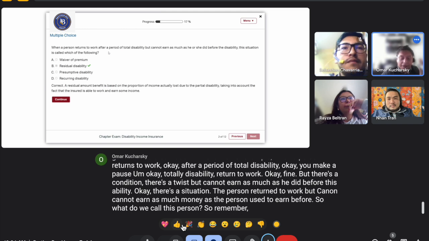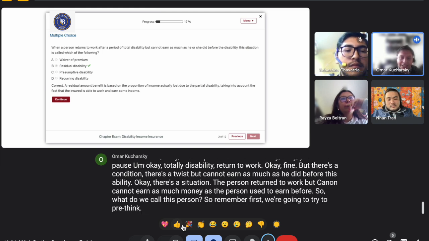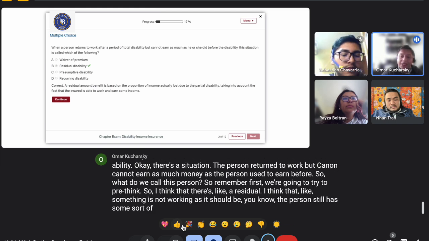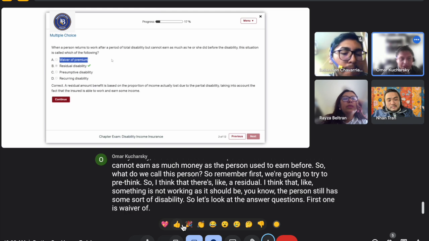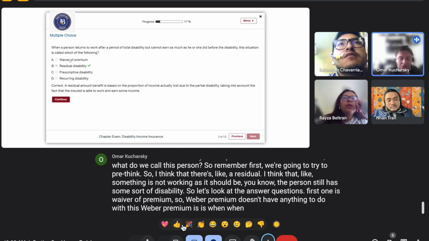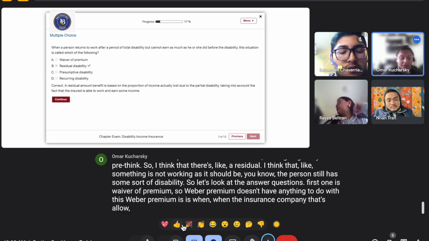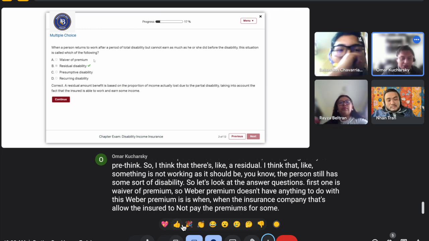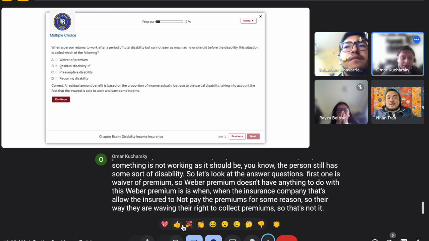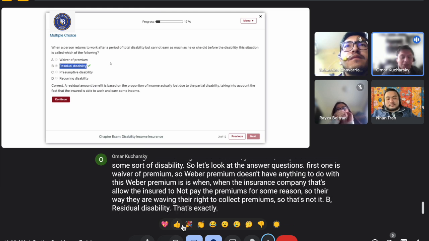So remember, first we're going to try to pre-think. I think that there's like a residual. I think that something is not working as it should be. The person still has some sort of disability. So let's look at the answer choices. First one is waiver of premium. Waiver of premium doesn't have anything to do with this. Waiver of premium is when the insurance company allows the insured to not pay the premiums for some reason. So they are waiving their right to collect premiums. So that's not it. B, residual disability. That's exactly what I was pre-thinking.